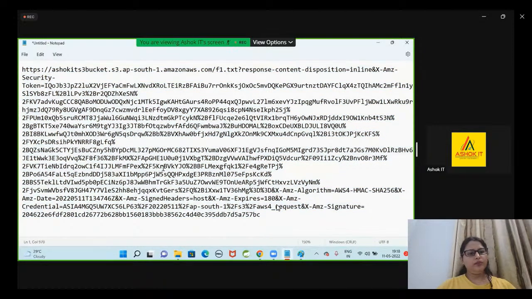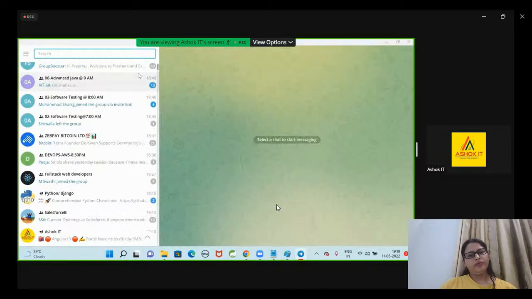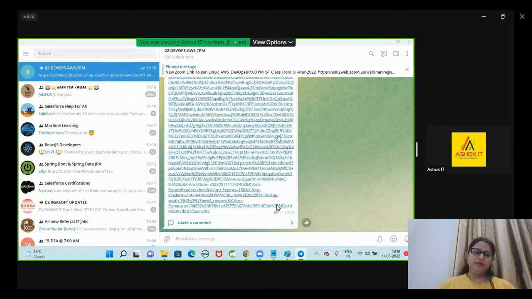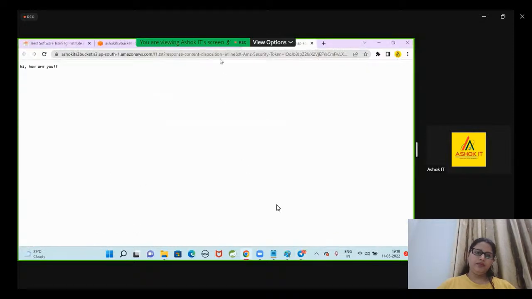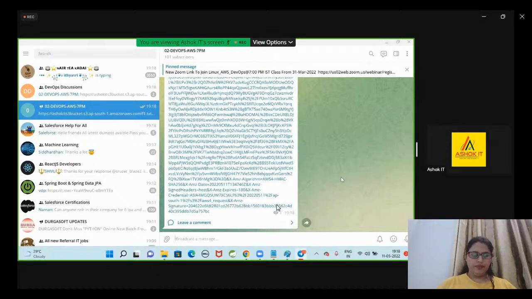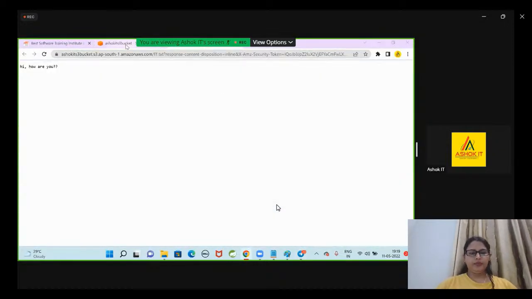What is the meaning of a pre-signed URL? It means I will provide access to my object for a limited period of time. Now, let me give that in our Telegram. I'm going to post this link, guys. Can you click on that link and access my file? I have posted it in our Telegram. Can you guys access that link now?